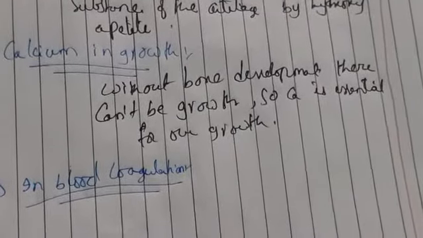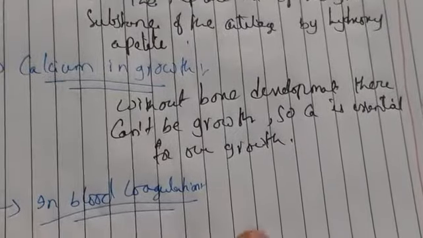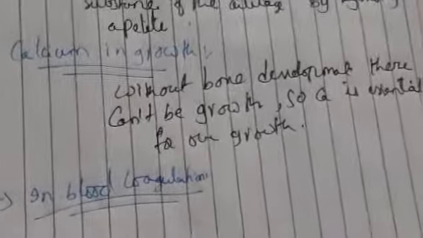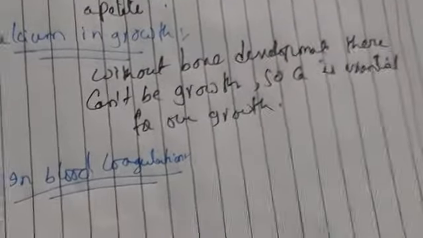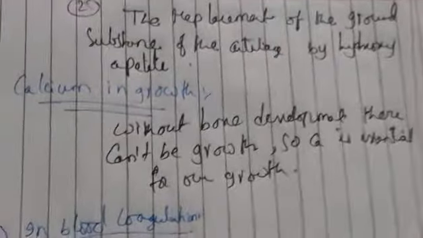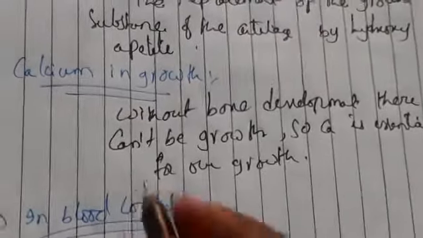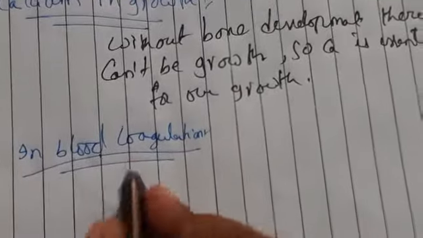Generally Ca+2 ions we are taking, so it will produce thromboplastin. Thromboplastin is a mixture of both phospholipids and a tissue factor found in plasma blood, and it is also involved in the conversion of prothrombin to thrombin. So what happens here? Calcium helps in blood coagulation.